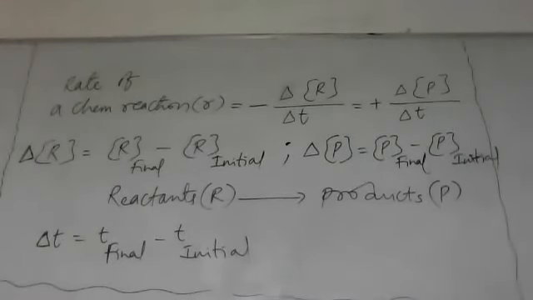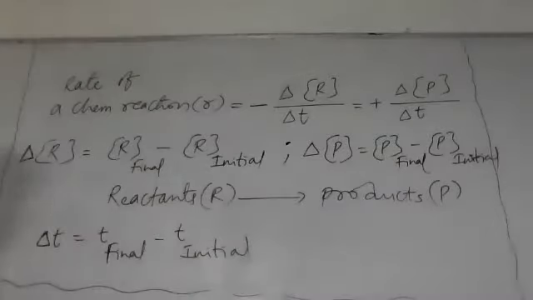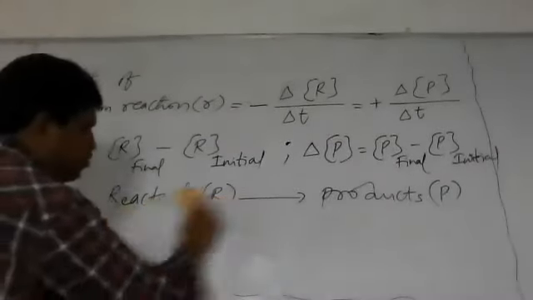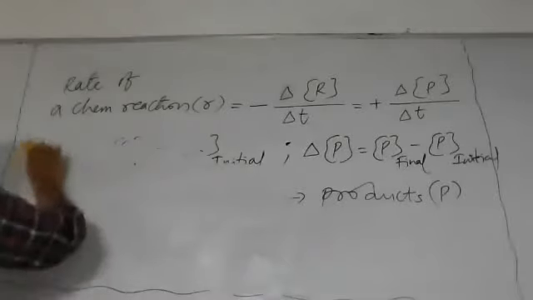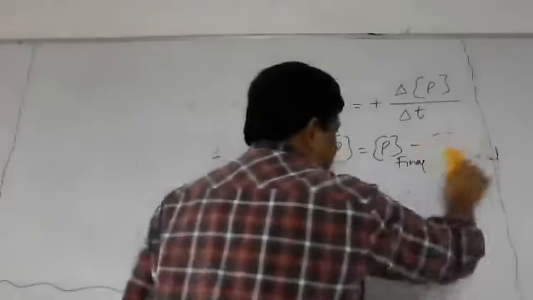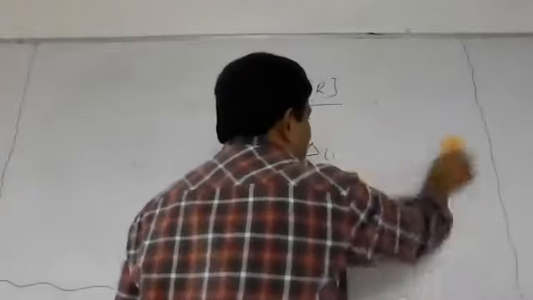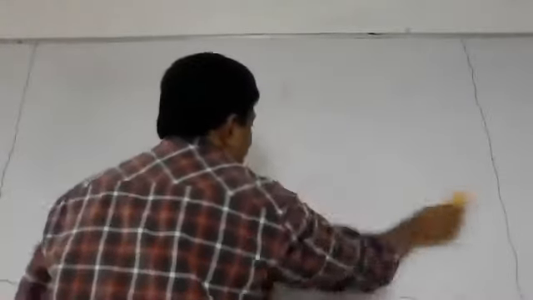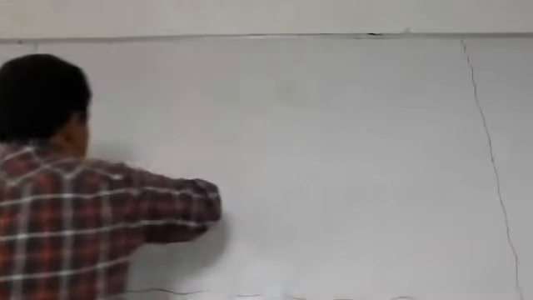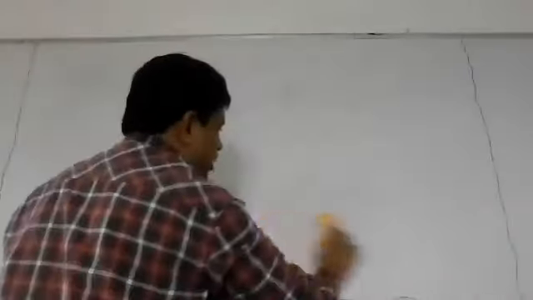So it's about the rate of chemical reaction. Now we discuss the types of chemical reactions based on the rate of reaction. About this rate of chemical reaction we'll discuss in further classes. First understand the rate of reaction here. For this we take two types: average rate of a chemical reaction and instantaneous rate of a chemical reaction. The two types we are going to study later.